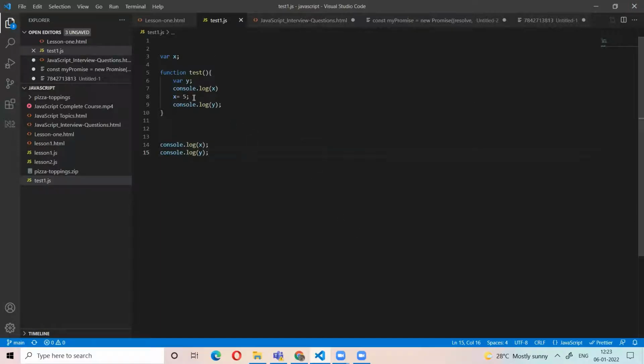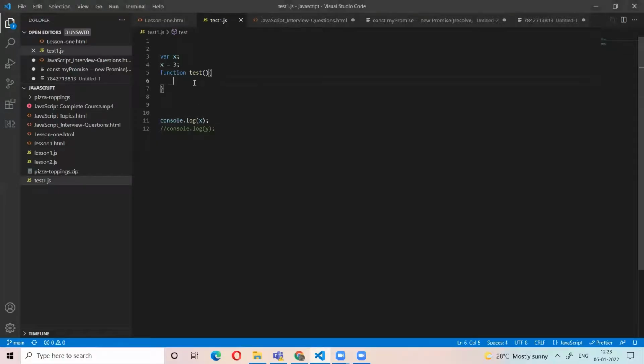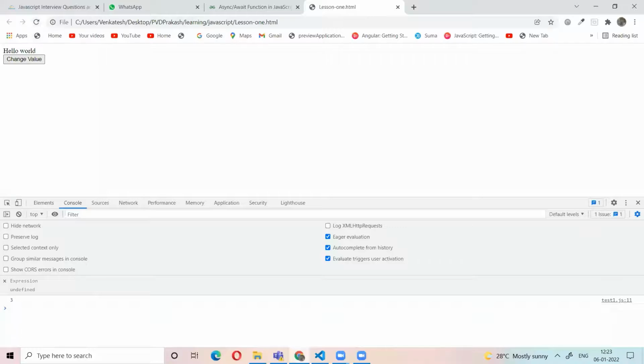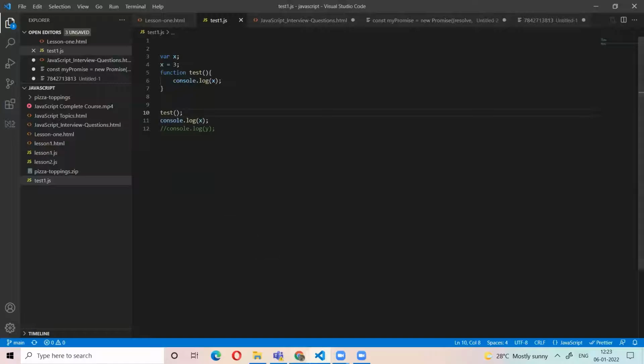Okay, let's take an example. Okay. So I have a variable x, this value 3. Okay, now I print what is the value of x? 3. Okay. Now I am calling this function, this x value in the test function. So actually x is not in this function, but the output is 3 because we are not declaring it here, right? Then output is 3, 3.